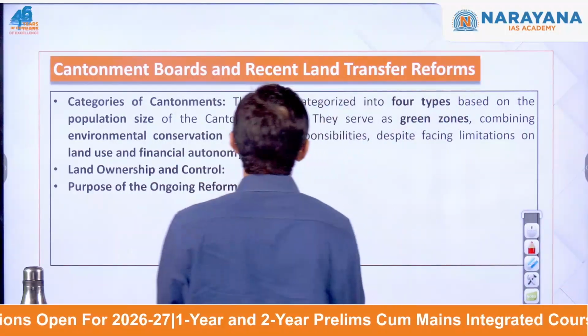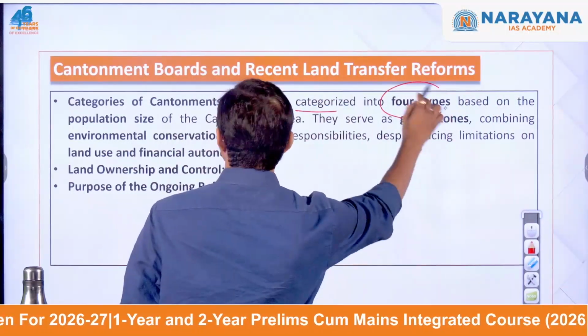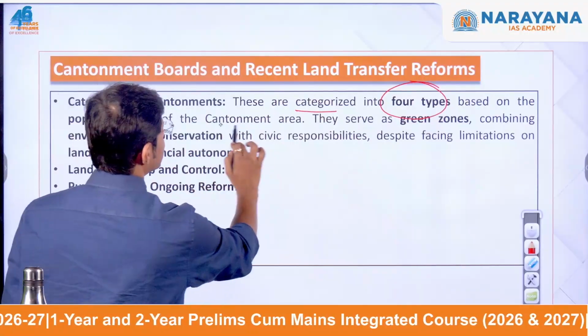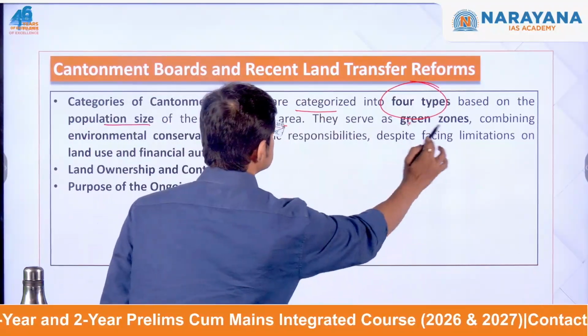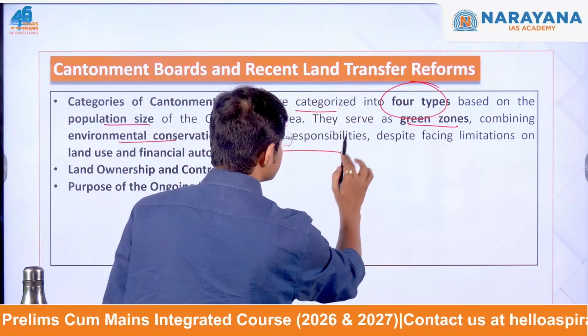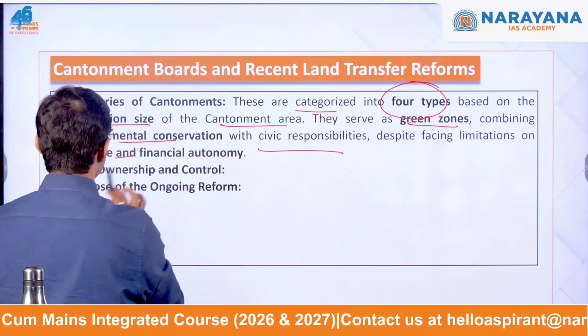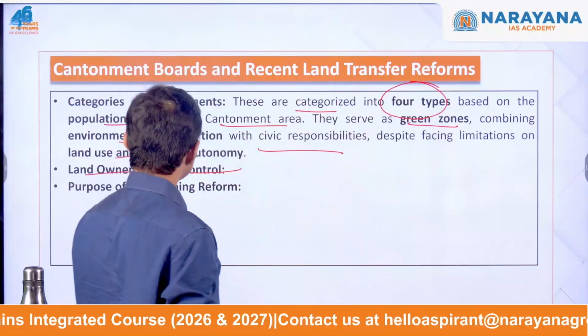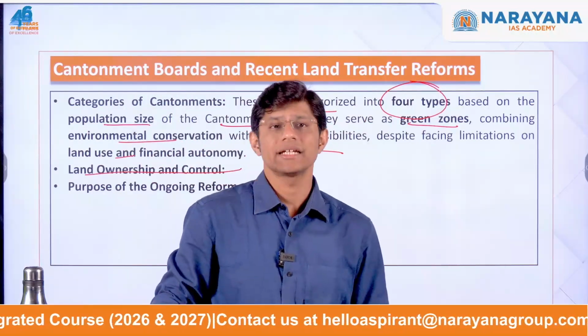Categories of cantonments. These are categorized into 4 types based on the population size of the cantonment area. They serve as green zones, combining environmental conservation with civic responsibilities despite facing limitations. Right? Now, what is this land ownership and control? What exactly is this issue?